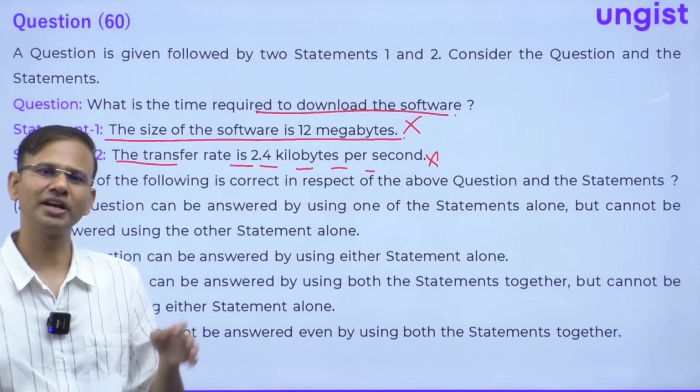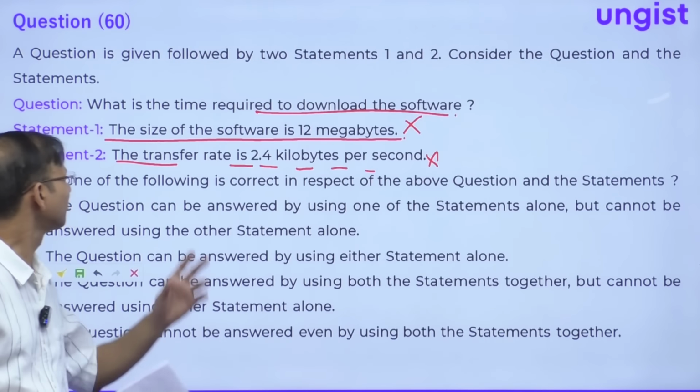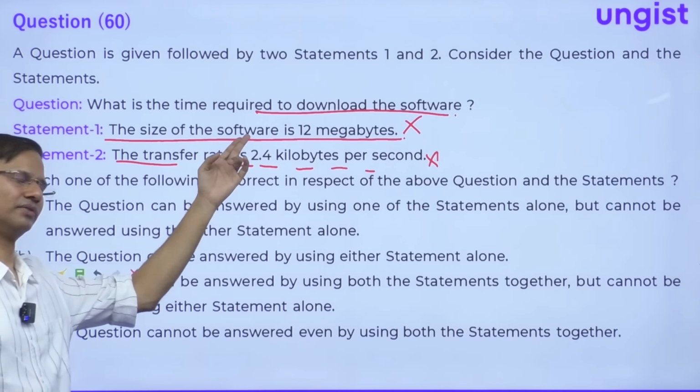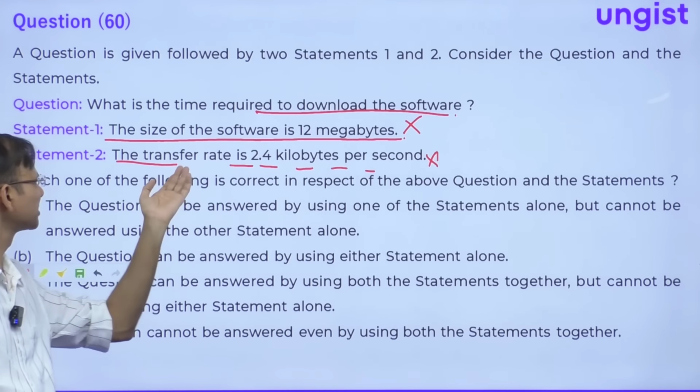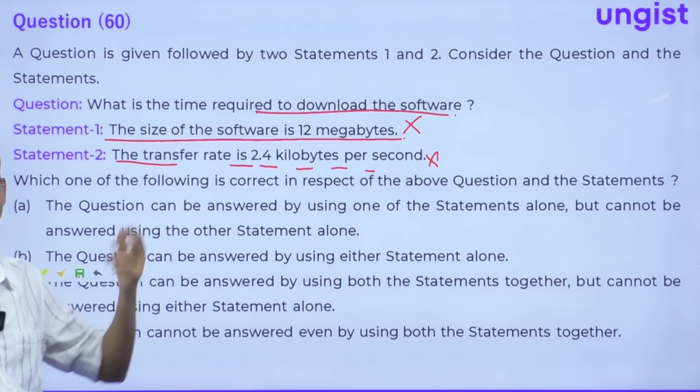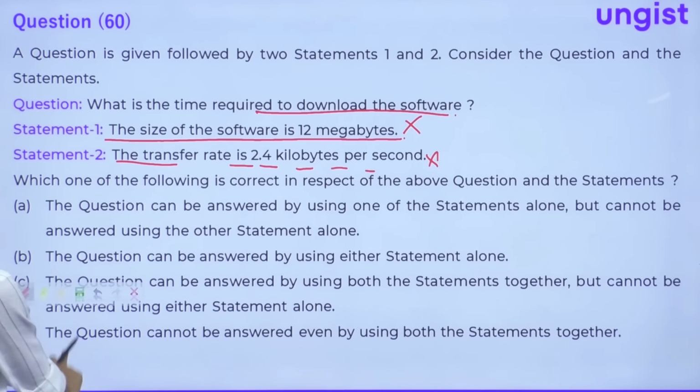So if you want to solve the question, we have to club these 2 statements together. From statement number 1 we can get to know the file size, and from statement number 2 we can get to know the transfer rate. So this question can be solved using both the statements together, right? Okay, let's move to the next question, guys.